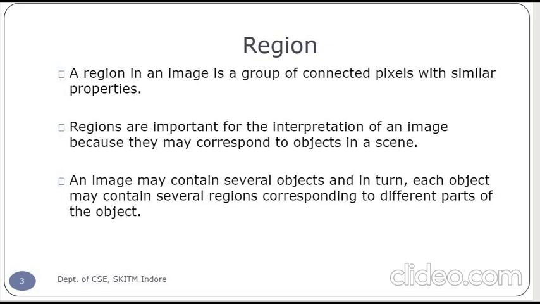So let us start with the region. What do you mean by the region? If I am talking about a region in an image, basically it is a group of connected pixels. The pixels are connected, and these pixels have a similar property, the same common property. Regions are important for the interpretation of an image because they may represent certain objects which are there in the image. An image may contain several objects, and in turn each object may contain several regions corresponding to the different parts of the object.